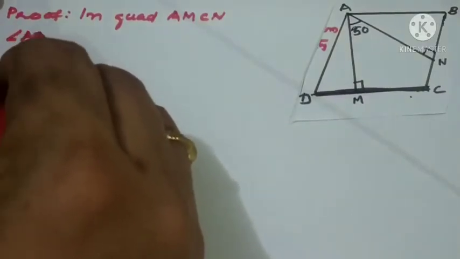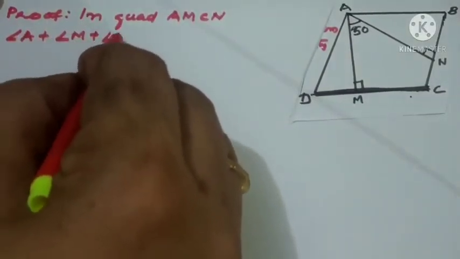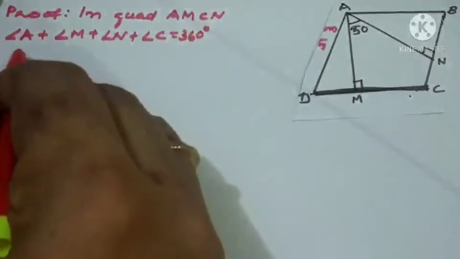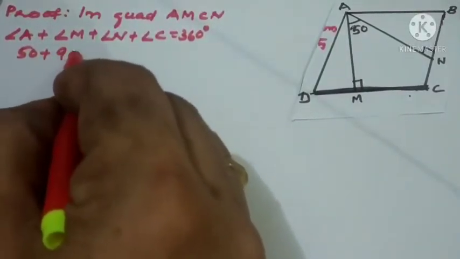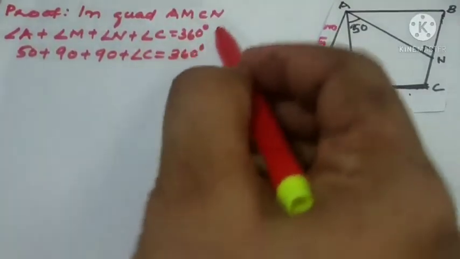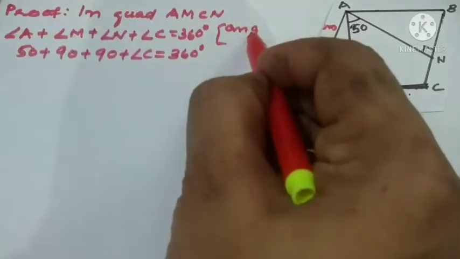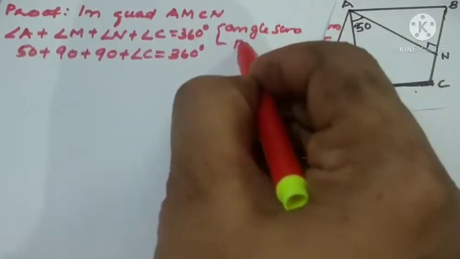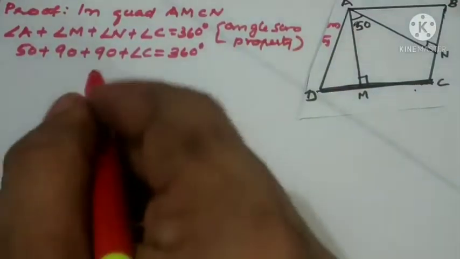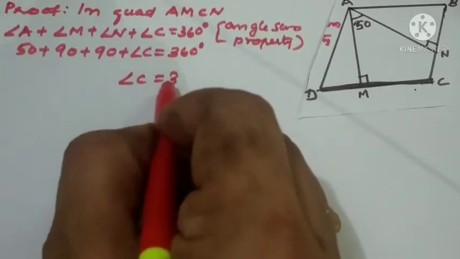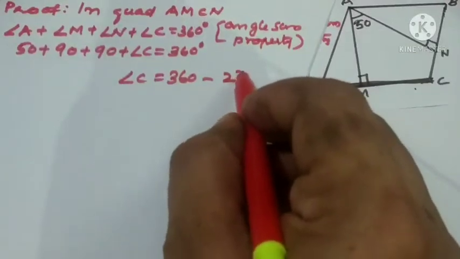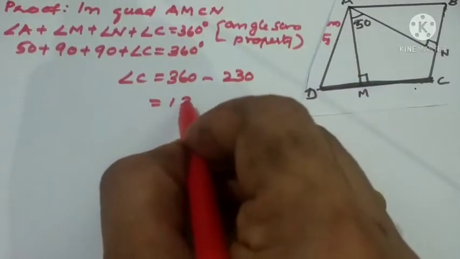Angle A plus angle M plus angle N plus angle C equal to 360. That means 50 plus 90 plus 90 plus angle C equal to 360. What have we done here? Substituted the values. What is the reason here? We should write angle sum property. Okay, now what is the next step? Angle C equal to 360 minus 180 plus 50, it is 230. So we bring it to this side, minus 230. So what is the answer? 130.